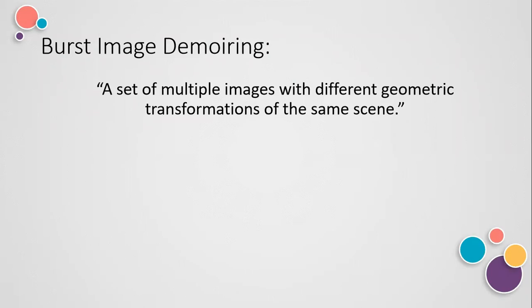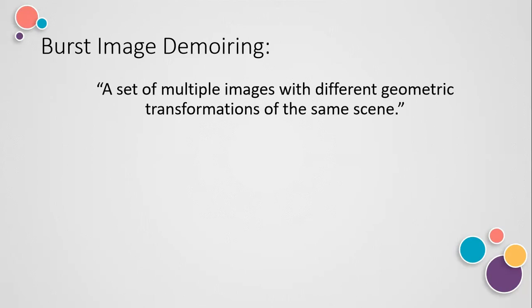So the next is burst image demoireing. Basically, burst images are a set or sequence of multiple images with different geometric transformations like shape, position, etc. of the same scene. So these images are present in the form of a burst of arbitrary length, and they contain various information. Each image contains information that will integrate at the end to get a high resolution image.